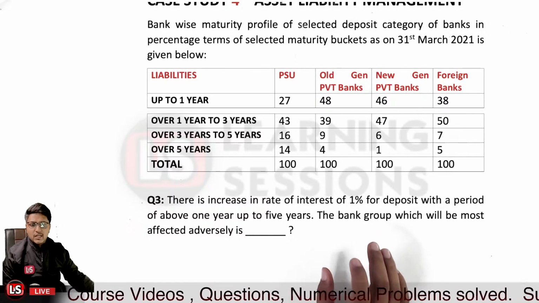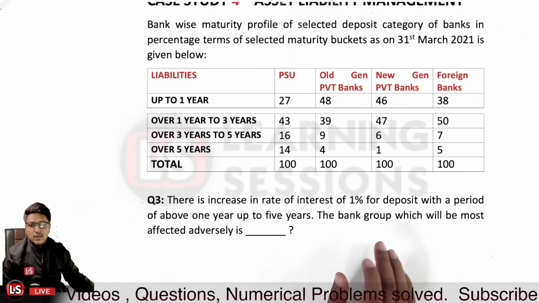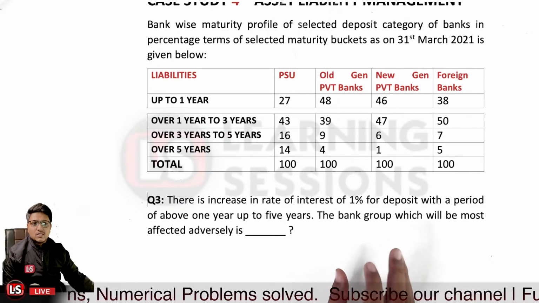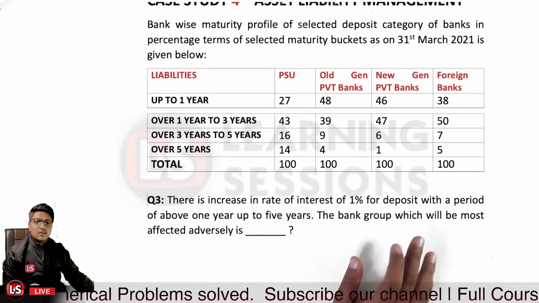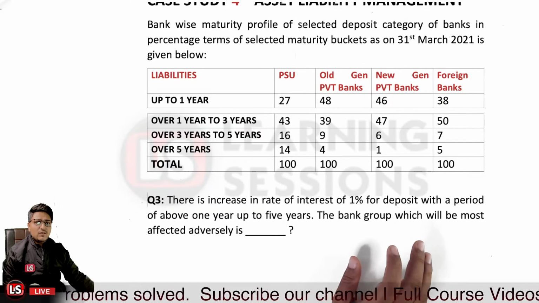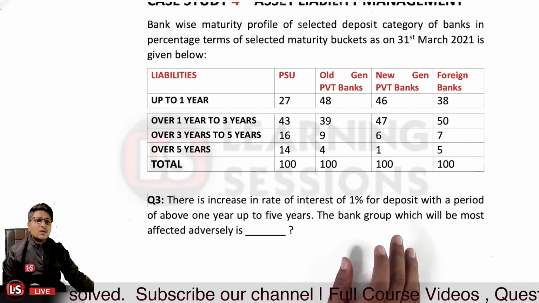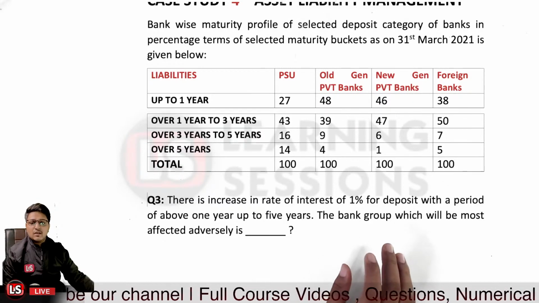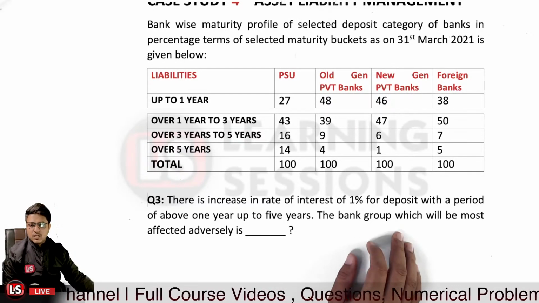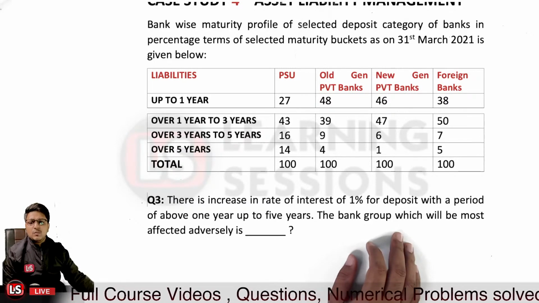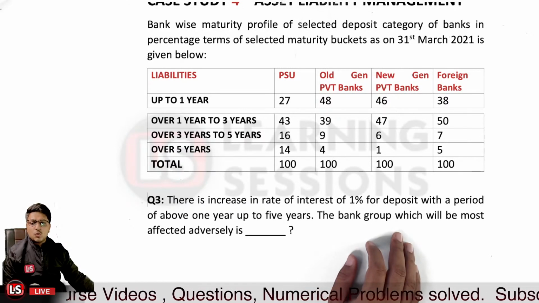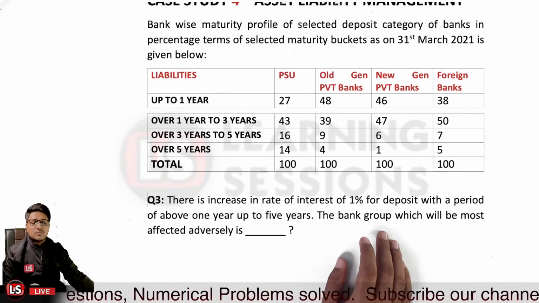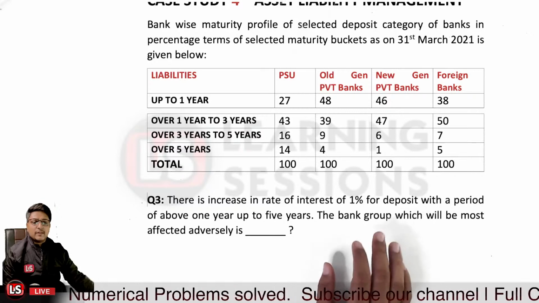We need to answer question number 3, where there is an increase of 1% for the category of deposits over 1 year up to 5 years. In that case, what bank will be affected adversely? So again the answer will be PSU. Question number 3's answer has been given by Shiv Vishnu again: PSU, that is public sector undertaking banks, will be affected adversely.